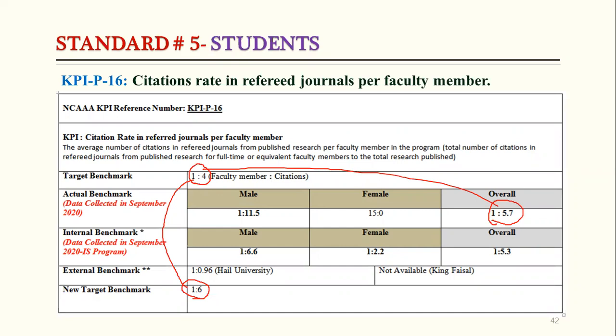The annual program report and these KPI analysis reports will be approved by the department council and they will see the results and make the improvement plan. We need to put the improvement plan in the annual program report. There we have to address this issue that only a few faculty members have more citations and others do not, and due to this the KPI is going to be affected.